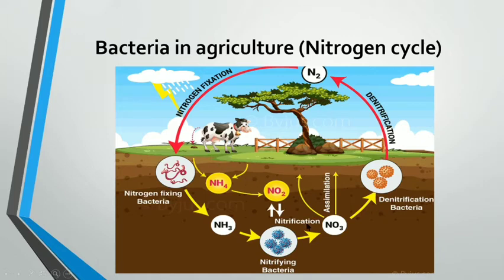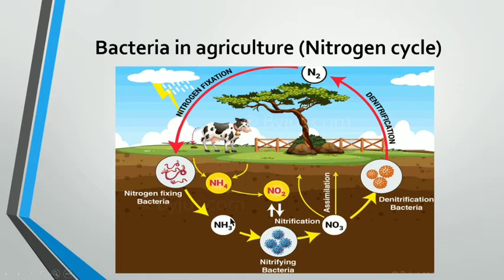So first we are going to start with nitrification. This is nitrification. So what is nitrification? You know that plants get nitrogen from the soil for synthesizing protein, and they absorb it in the form of nitrates. So nitrification is the process of conversion of ammonia into nitrates.